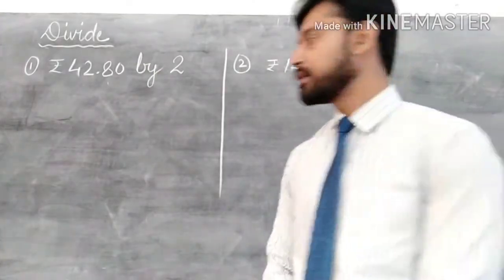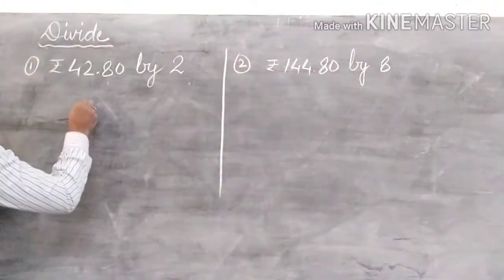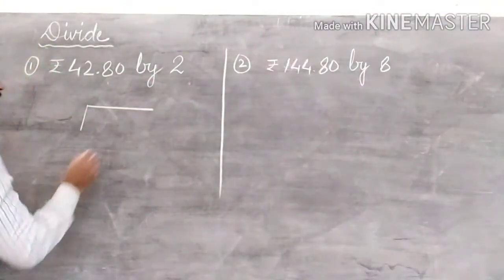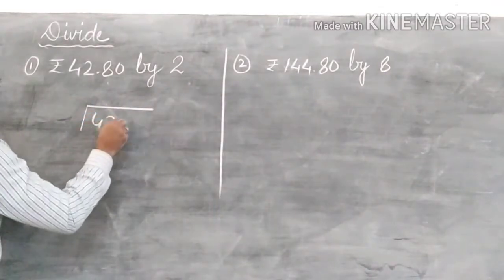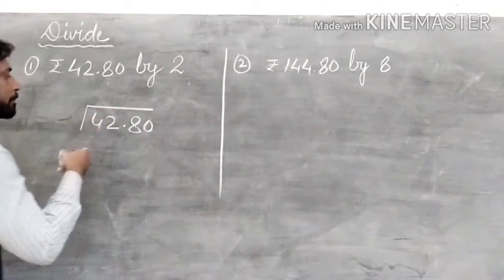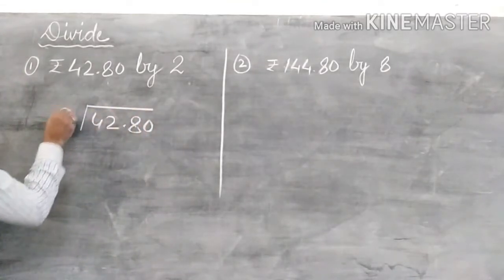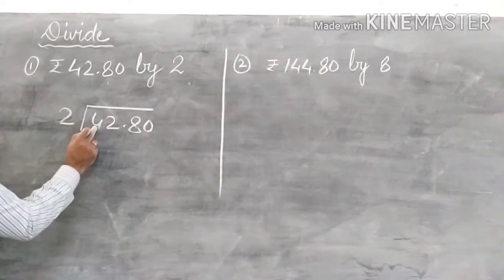The next topic is divide. So how to divide this? This is dividend and this is divisor. Is it clear? So this is the way you have to write the number. You will write the dividend inside this sign, and here 2. So this is 1 digit number. Take 1 digit number first.